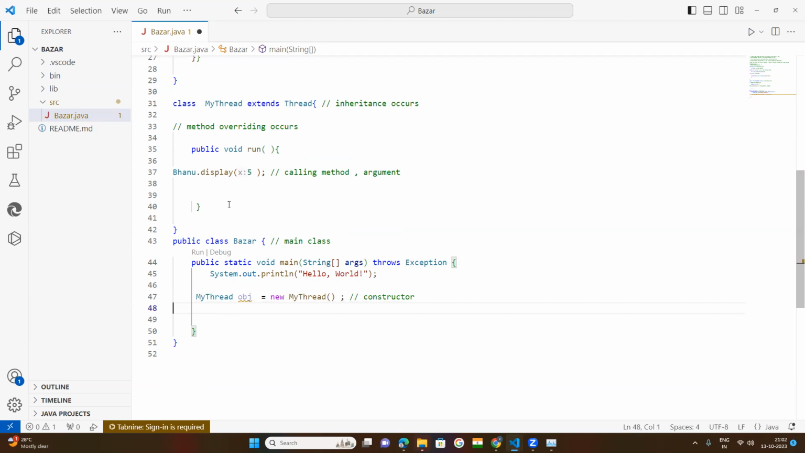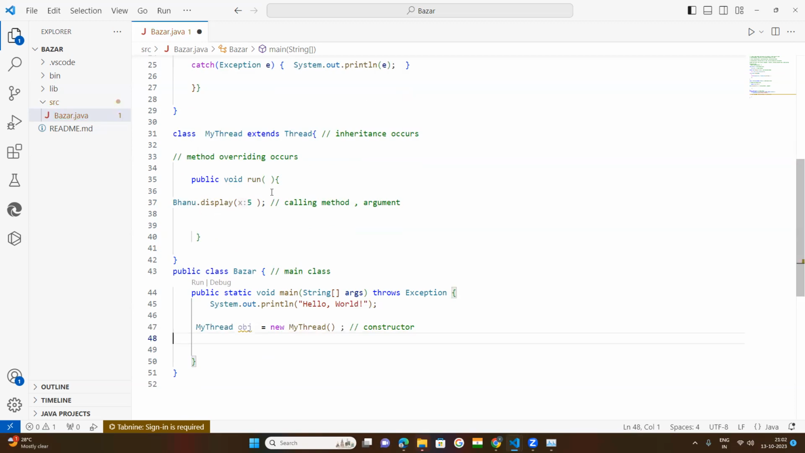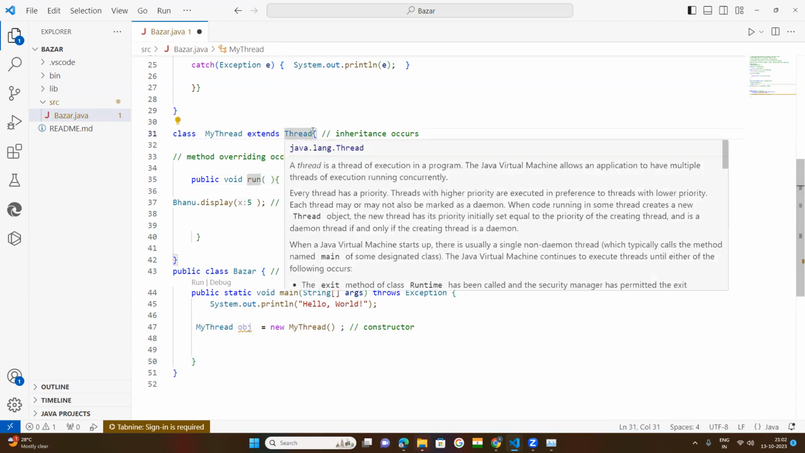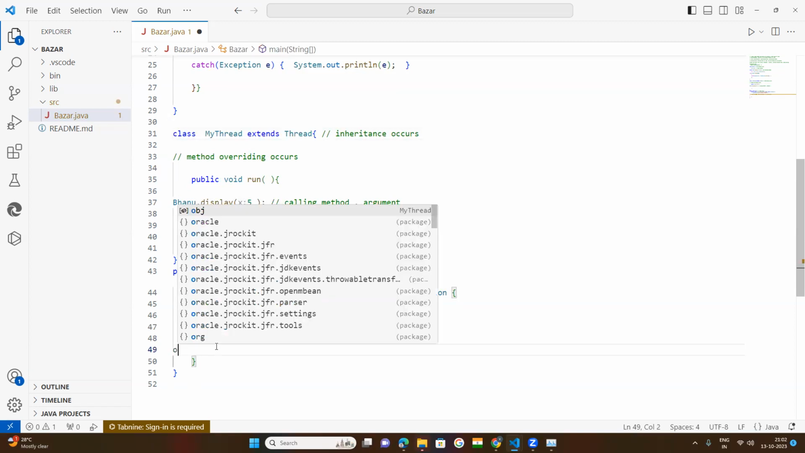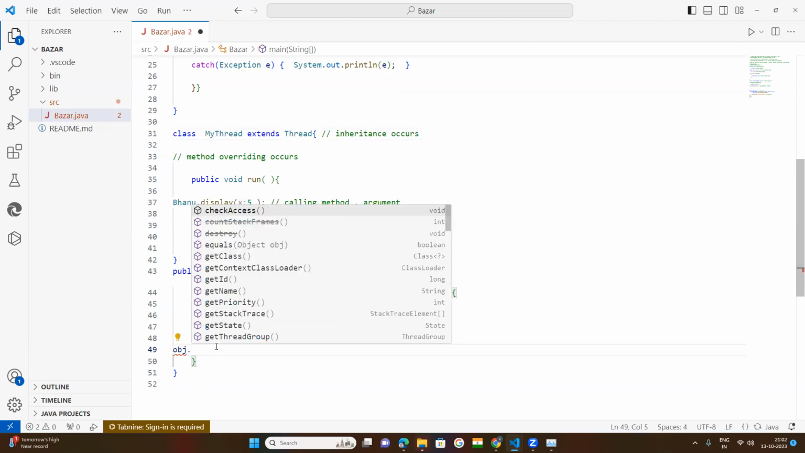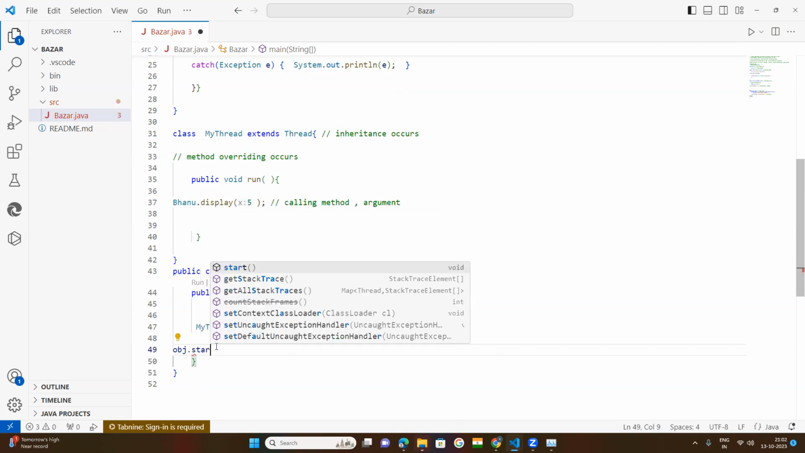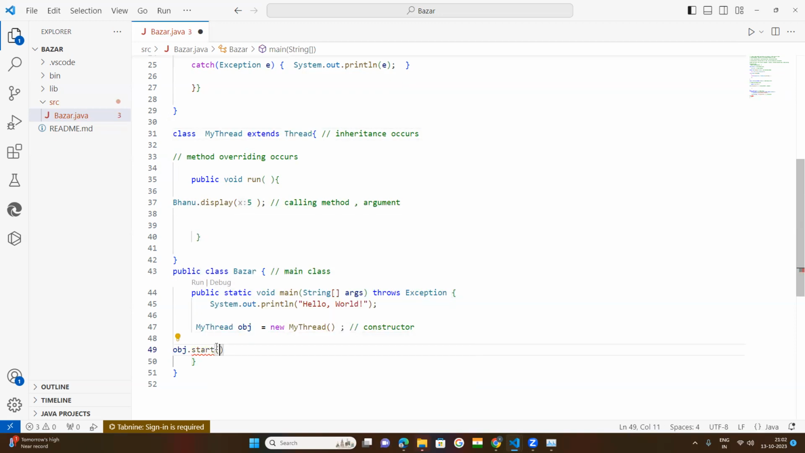Now we need to start this run method. How can we start this run method? By the start method. This is the run method of this thread class, the inbuilt class. Now obj dot start method. Then terminate with the semicolon.